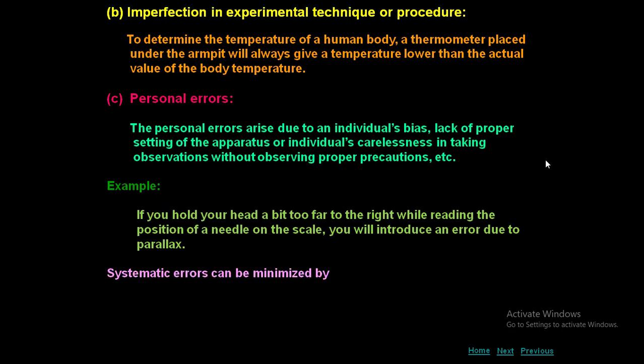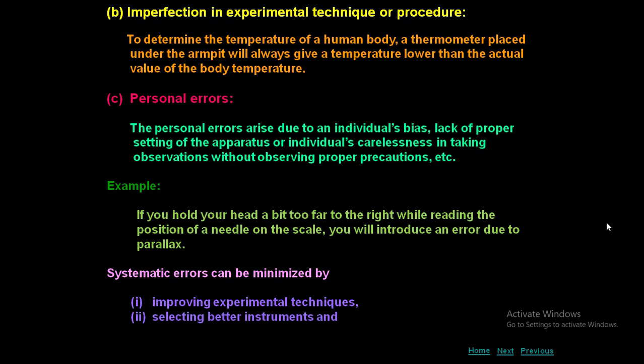Systematic errors can be minimized by, so here under systematic we have discussed 3 points. Number 1, instrumental error. Number 2, imperfection in experimental technique or procedure. Number 3, personal error. How can we minimize them? Number 1, by improving experimental techniques. That means you use a better technique to perform the experiment. 2. Selecting a better instrument. That means you select a better apparatus while performing the experiment. 3. Removing personal bias as far as possible. That means you should be more careful while you are performing the experiment.